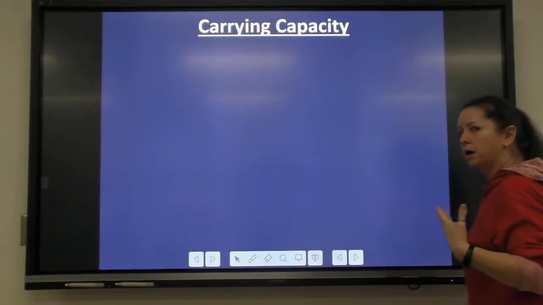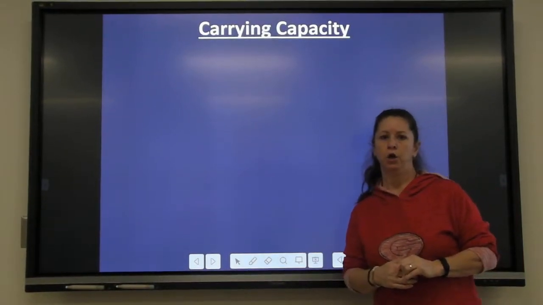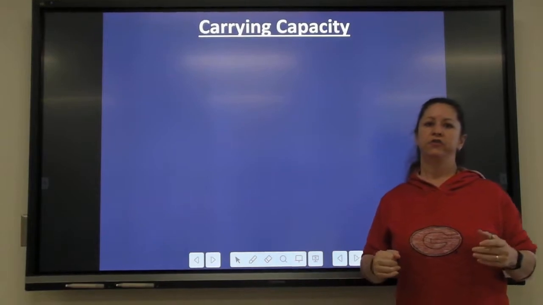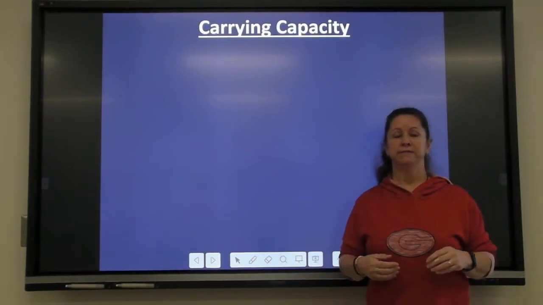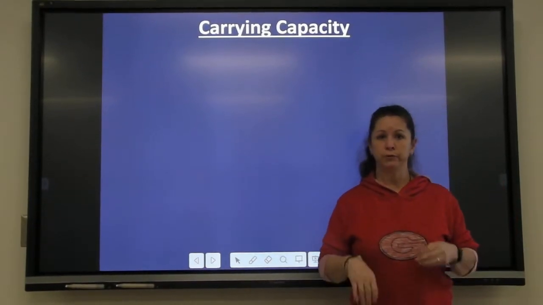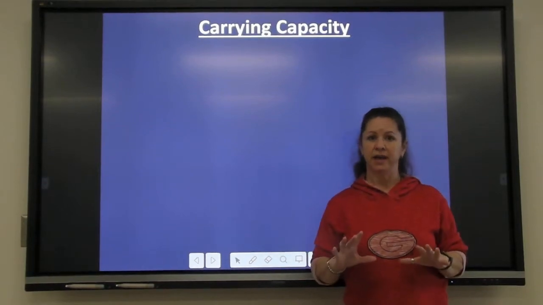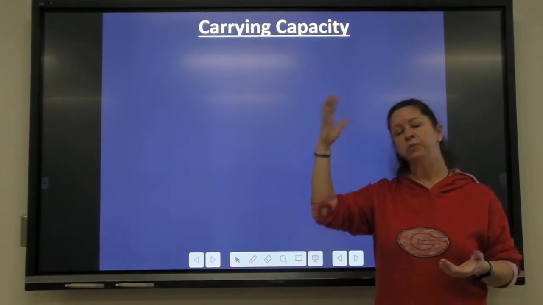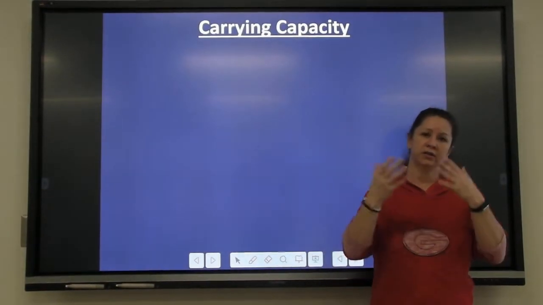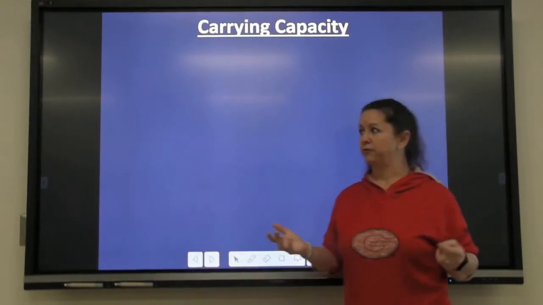So we've talked about competition, and one of the things that we said is that competition will help set the number of organisms that can live in an environment or in an ecosystem. If you only have enough food for 10 deer, well, that's all you can have is 10. If you have too many deer, some of them are going to starve to death. So they're either going to die from starvation or they need to leave and find somewhere else to live.